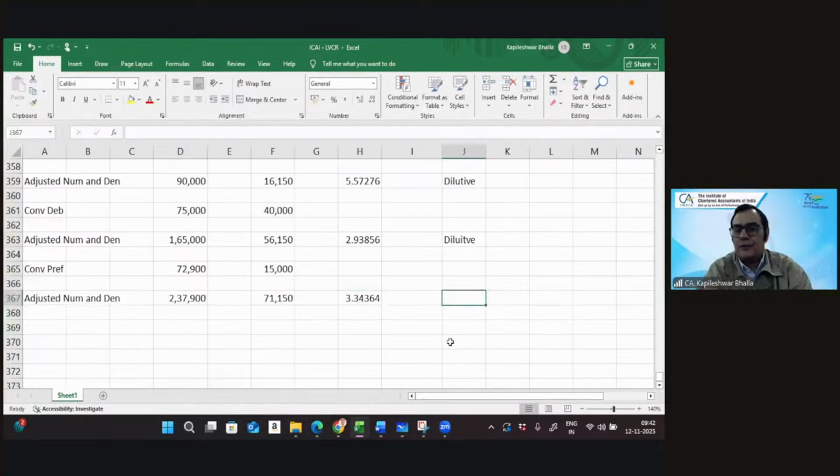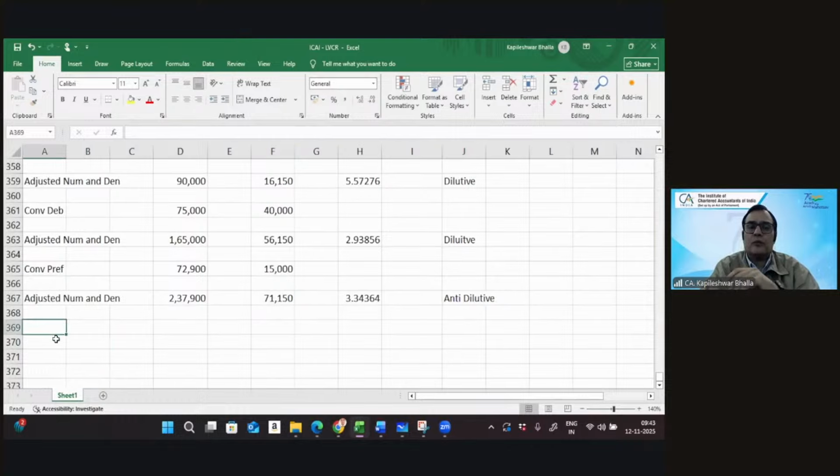So let's get the EPS, that's 3.34. Now, any remarks at this stage? My EPS compared to the immediately preceding one has actually gone up. So what do you say? Dilutive or anti-dilutive in nature? And that's right, it becomes completely anti-dilutive in nature. So we will not take this into account for the calculation of the diluted EPS.